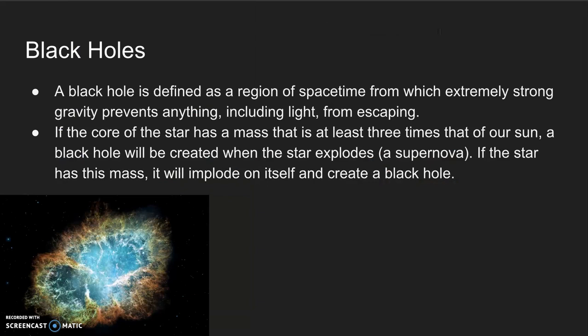Now we will make the transition to black holes. A black hole is defined as a region of space-time from which an extremely strong gravity prevents anything, including light, from escaping. Black holes are created when a large star undergoes an explosion, also known as a supernova. If the star has a mass that is 3 times that of our sun, it has a chance to implode and create a black hole. When this happens, all the matter from the star is condensed into an extremely small area, causing the black hole to have an extremely large gravitational pull.